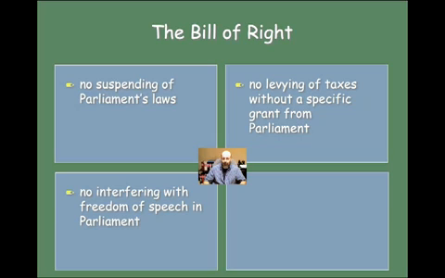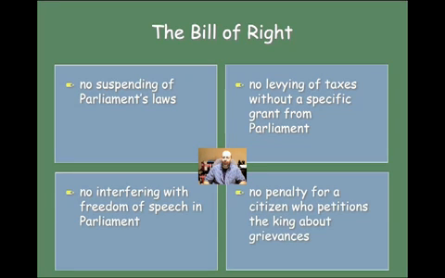So this concept of freedom of speech comes out of the Bill of Rights as well. And then no penalty for a citizen who petitions the king about grievances. So you can't be punished because you raise complaints about the way the king is running the country or the way that the government is functioning. So no penalty for anybody that does that. So these are all essentially things that are in the Bill of Rights, and it's something that we should be familiar with because